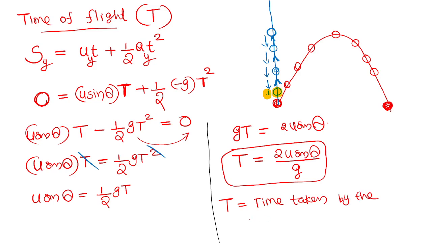Time taken by the body, by the projectile, that's all, okay? Time of flight means the body starting from this point and moving along this curve, and finally hitting the ground. The time taken by the body is said to be time of flight.